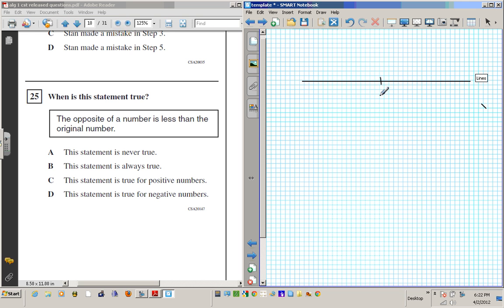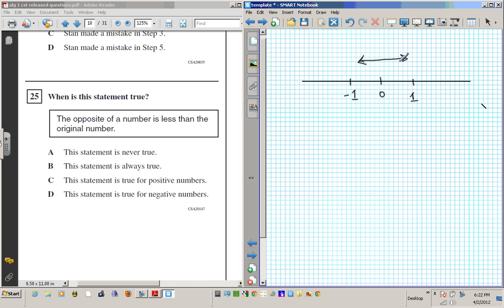So let's say this is 0. 0 is right at the center, okay? If I have -1 here, and I take the opposite of -1, guess what? It takes me to the right. It takes me to 1. Okay? So what the opposite does is it takes you to the other side of the number line. So basically, opposite is a reflection side to side on the number line.